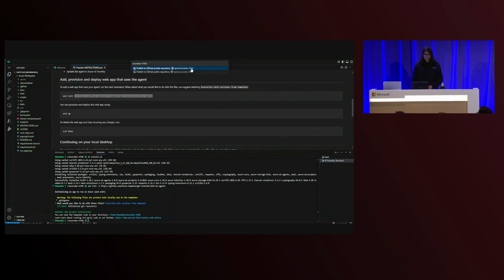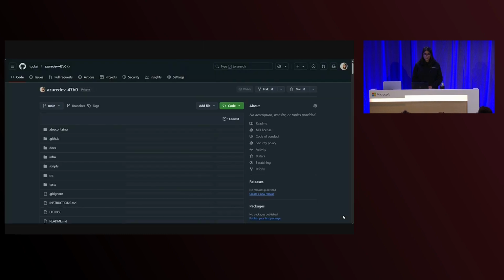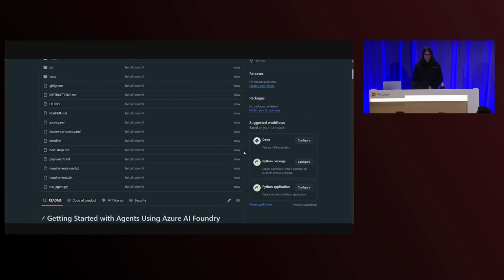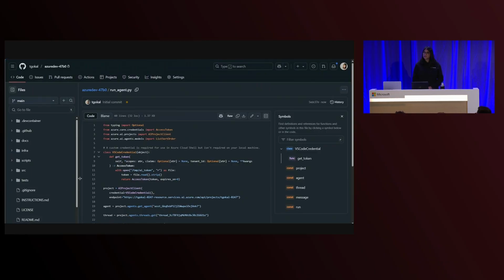So I'm selecting a repository now. It's publishing to GitHub. I click open in GitHub. And within seconds, I'm taken to a repo that has cloned the exact same structure that I was just using. And if I scroll down and see the Python file, I'd be able to see the relevant code sample that I was using for Sora, or for agents, or for models.